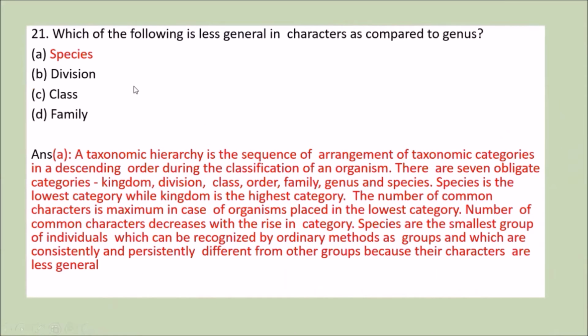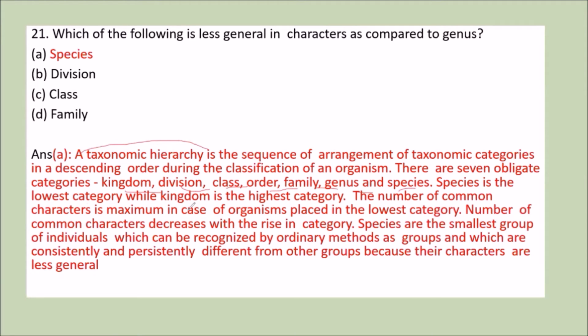Next question is, which one of the following is less general in characters as compared to genus? Options are first species, second is division, third is class, fourth is family. Now we know that taxonomical hierarchy is a sequence of arrangements of taxonomic categories in descending order during the classification of organism. In this, there are 7 obligate categories, that is kingdom, division, class, order, family, genus, and species. Now, among these, species is the lowest category, while kingdom is the highest category.